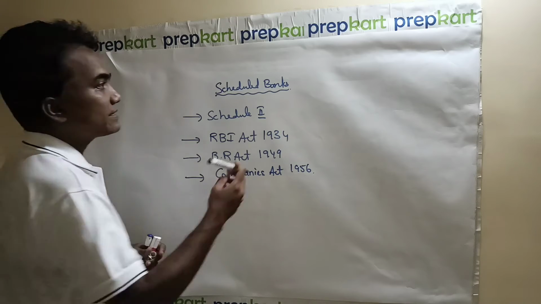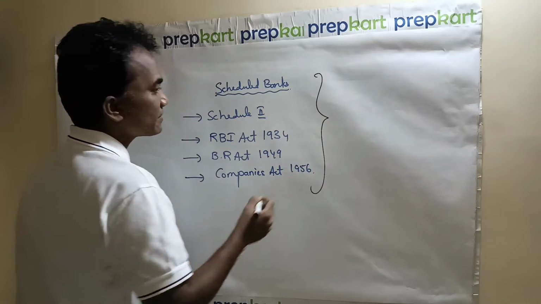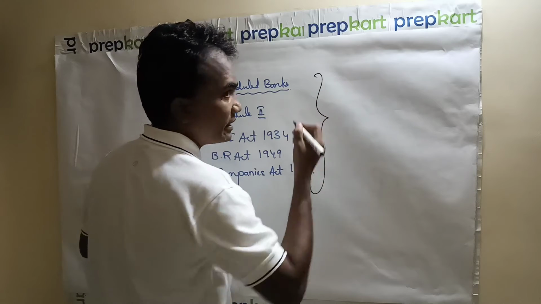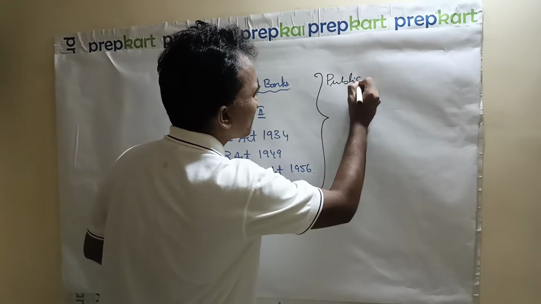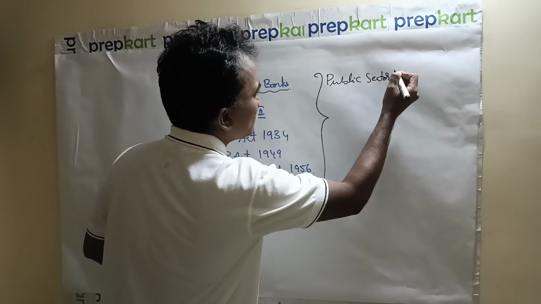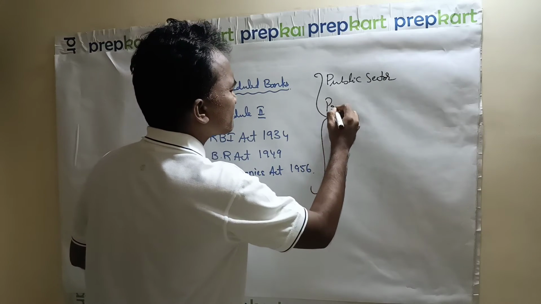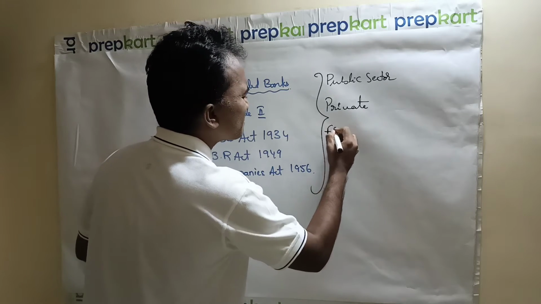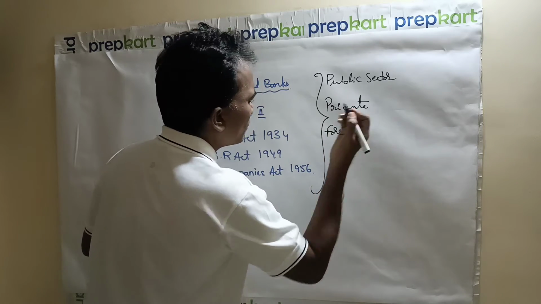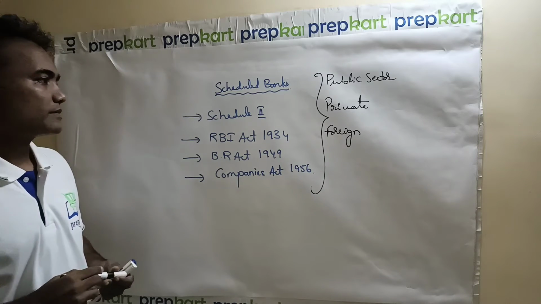In India, we can see scheduled banks like this. Government scheduled banks, that means public sector scheduled banks, private scheduled banks, and foreign scheduled banks.